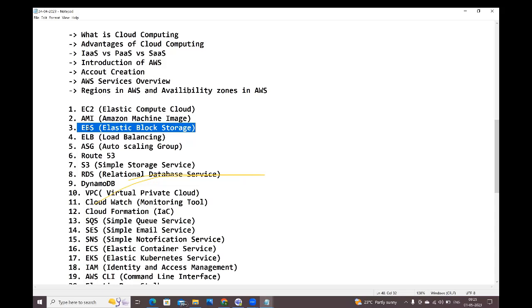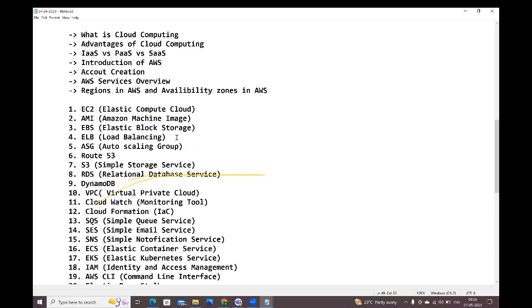And right, in the EBS only, whatever the additional volume you have created, for that we can create the backup also, that is called a snapshot. We can create the backups for your volumes, that is called snapshots, creating the snapshots for the additional volumes. All those things we are going to understand practically in EBS.